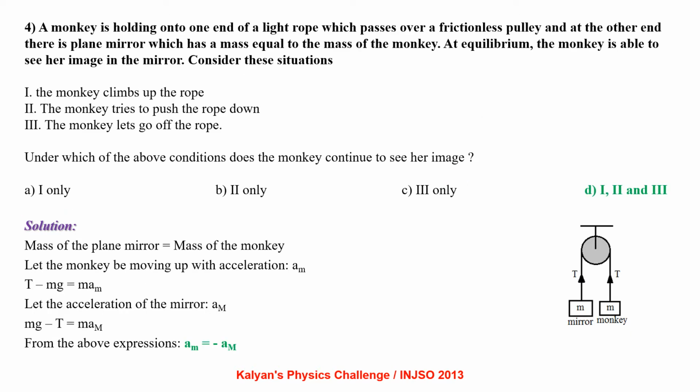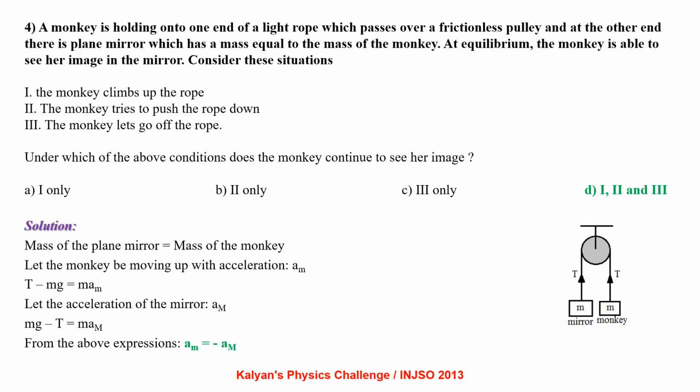A monkey is holding onto one end of a light rope which passes over a frictionless pulley, and at the other end there is a plane mirror which has a mass equal to that of the monkey. At equilibrium, the monkey is able to see her image in the mirror. Consider these situations. The monkey climbs up the rope. The monkey tries to push the rope down. The monkey lets go of the rope. Under which of the above conditions does the monkey continue to see her image?